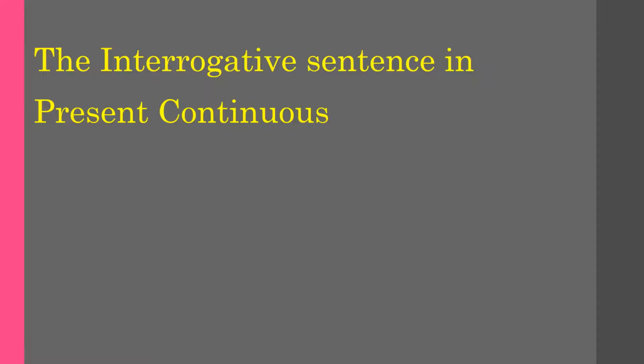But here in interrogative sentences the rule is am, is or are plus subject plus present participle or ing form of the verb. Means in negative sentences we were using subject at first, then helping verb, then not, and then ing form of the verb. But to frame an interrogative sentence in present continuous tense, first helping verb, either am, is or are will come, then the subject, and then ing form or the present participle form of the verb will come.